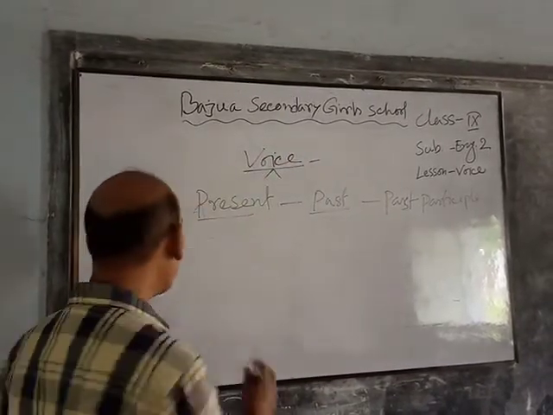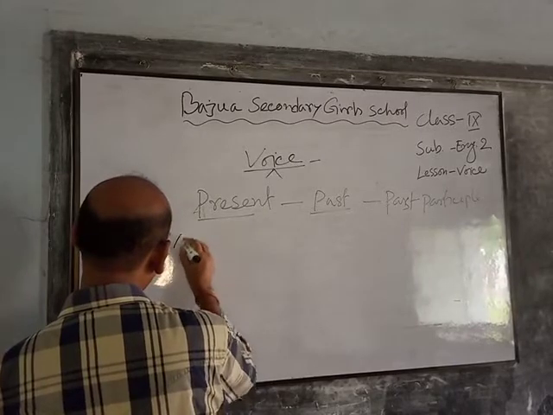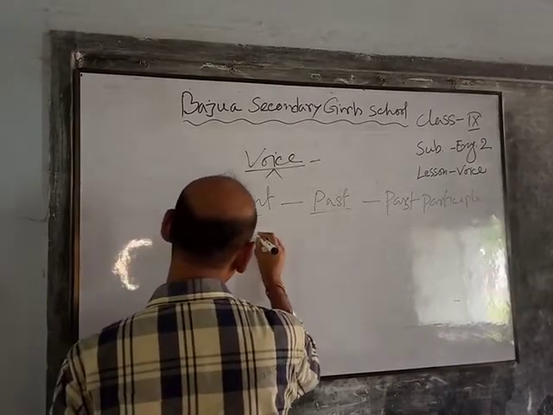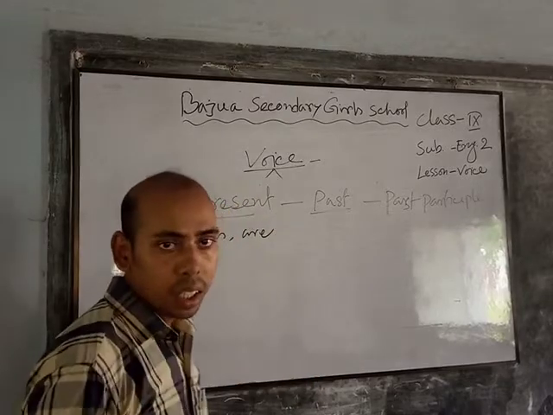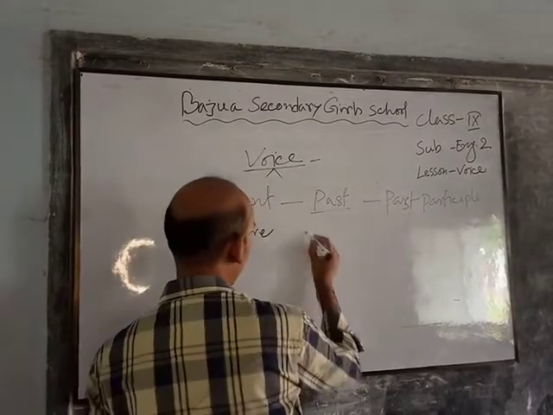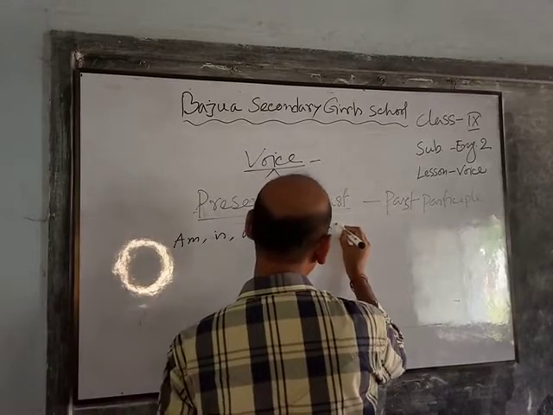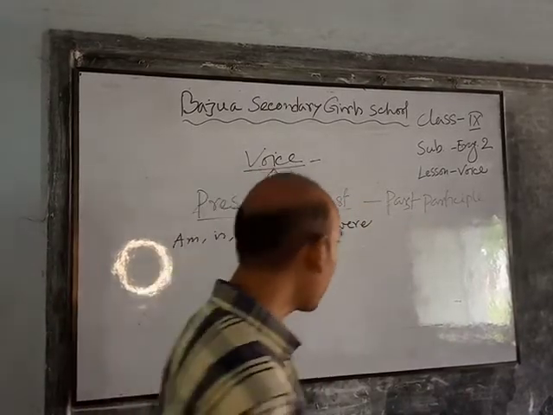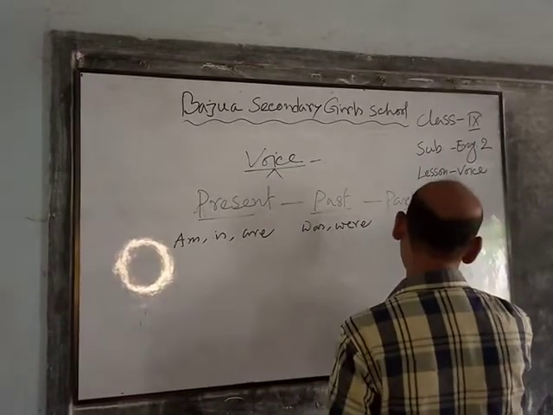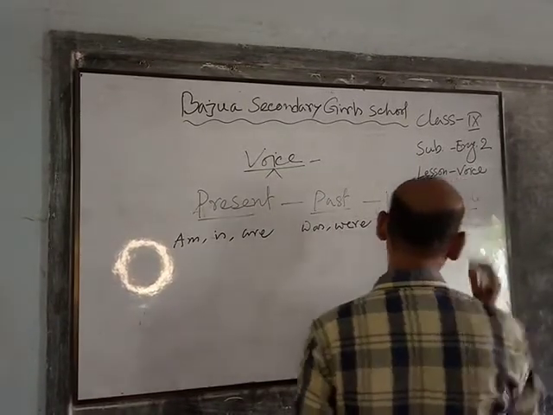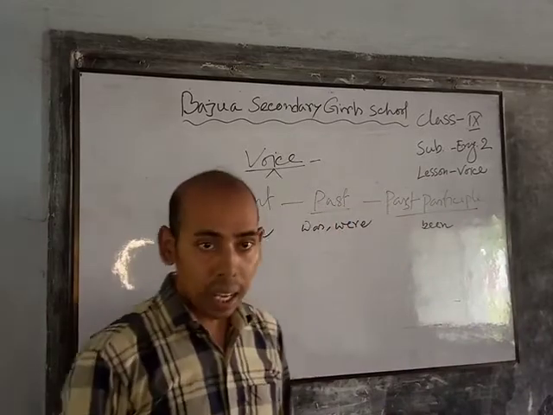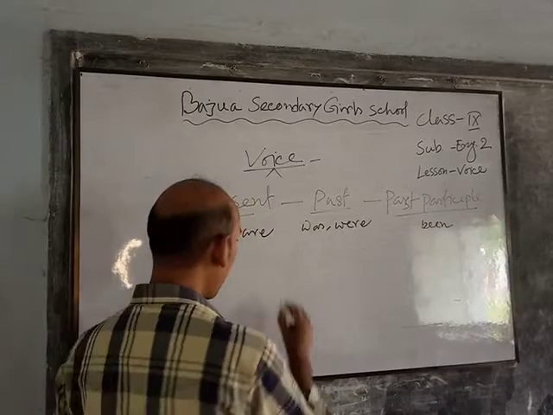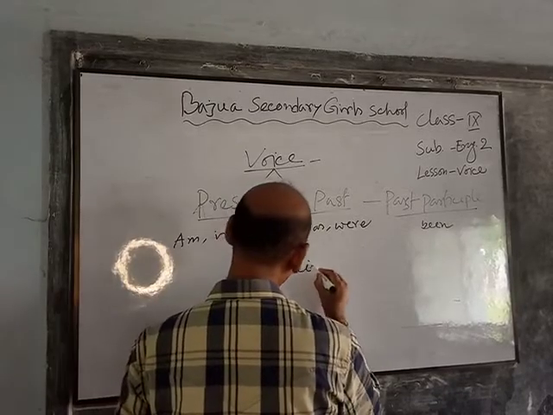In present form, the verbs are am, is and are. In past form, was and were. And in past participle form, been. There is also another form of be, and that is the ing form, being.